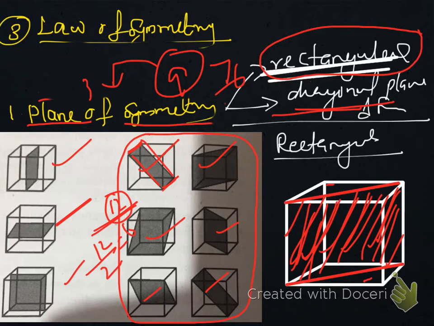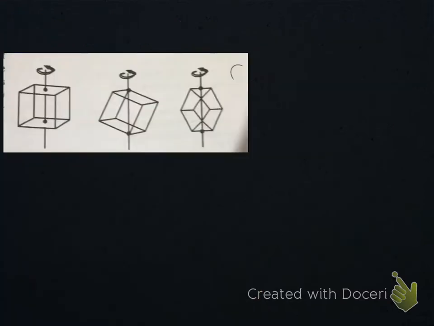Now we proceed to axis of symmetry. What is axis of symmetry? I think you know the definition from 5th semester itself. It is not an imaginary plane. It is an imaginary line.